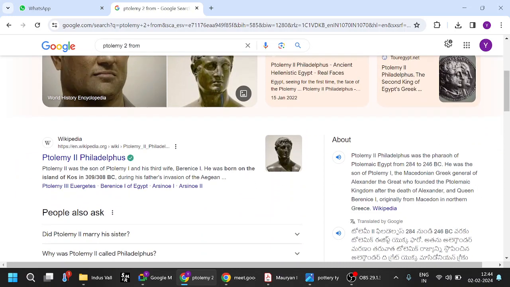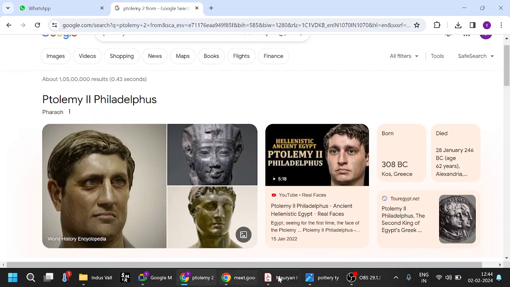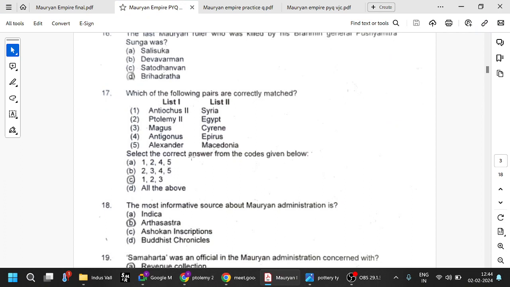Ptolemy 2 was the pharaoh of Egypt. He was the son of Ptolemy 1, the Macedonian Greek general of Alexander the Great. So Ptolemy 1 is from Macedonia, the Greek general of Alexander. Ptolemy 2 was his son, but the pharaoh of Ptolemaic Egypt. So let us not go into depth and not get confused. Anyway, try to remember as much as you can.